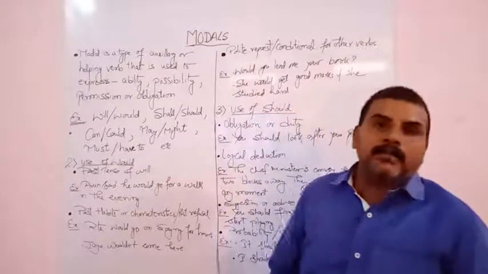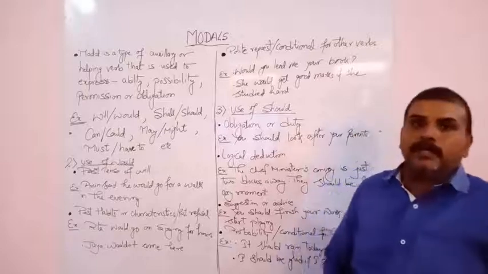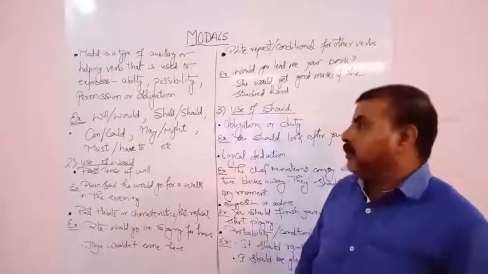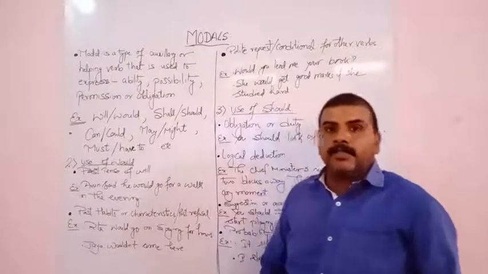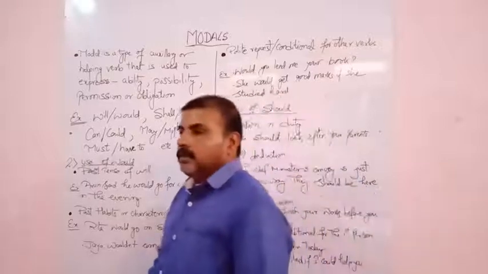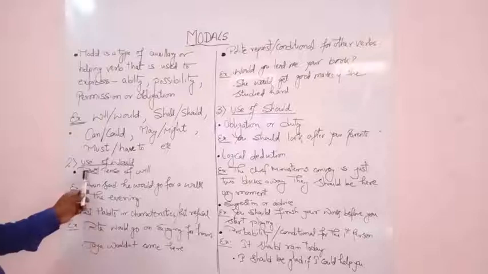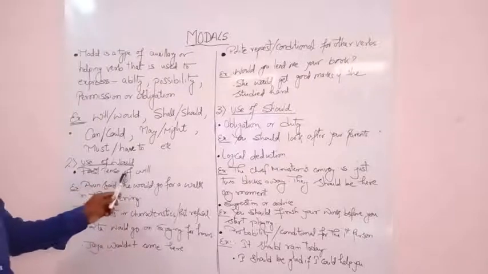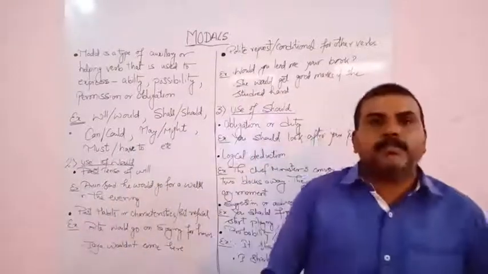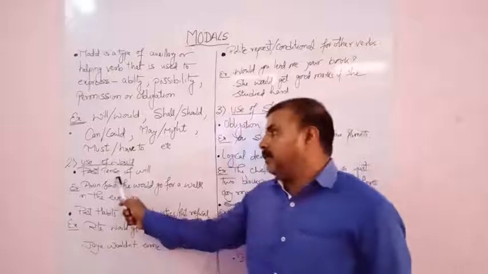As we are aware, the past form of will is would. So we use would, denoting the past tense of modal will. Where to use modal would? When we are going to express the past form of will, then we use modal would.